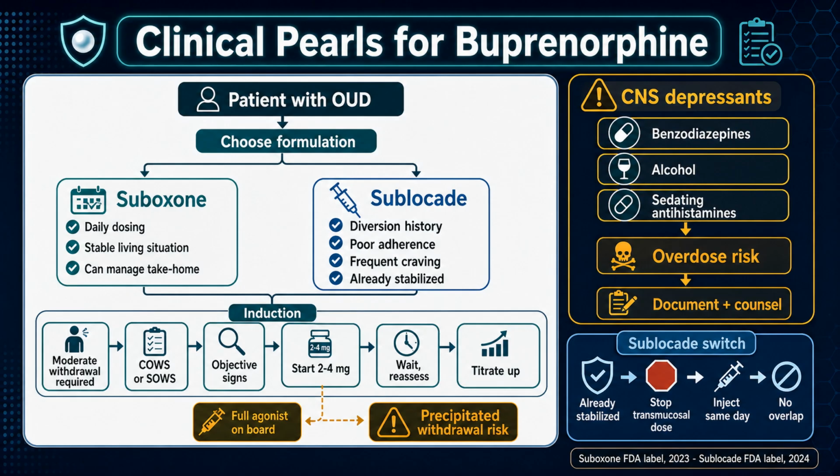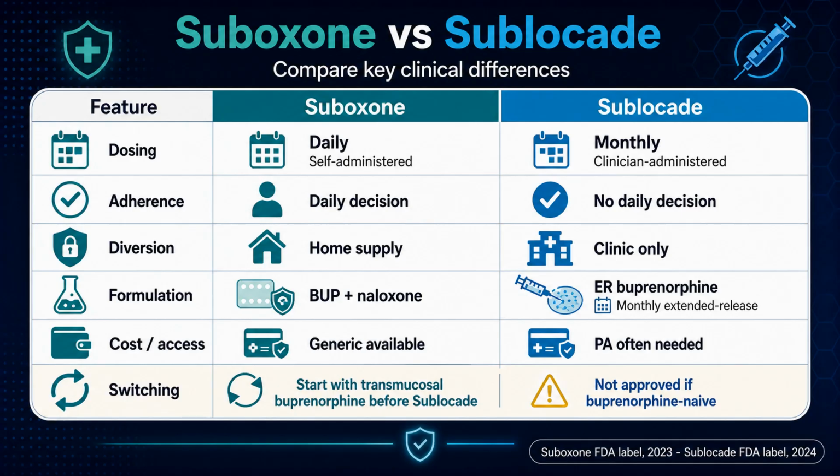The first injection happens on the day the previous formulation is stopped. No overlap required. Key differences: Suboxone is daily, patient-administered, with naloxone to deter injection. It relies on adherence and can be diverted. Sublocade is monthly, clinician-administered, with no diversion risk. It requires patients already stabilized on buprenorphine. Neither is universally better. The choice depends on adherence history, diversion risk, and clinical context.